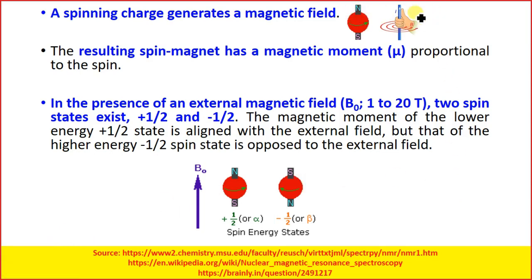So if we put Fleming's right hand rule over here in the direction where this charge is moving, the thumb will show you the direction of the north pole, and the other pole will be the south pole. In the next chapter, we will be discussing electron paramagnetic resonance spectroscopy, EPR.